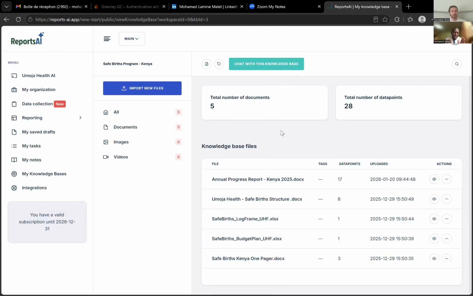The great thing about ReportsAI at this stage is that this is a collaborative platform. So meaning if I have a whole team in Tanzania and a team in Malawi, and they all need to share that kind of knowledge, I can do that. If I need to segregate knowledge to Tanzania and segregate some knowledge to Malawi, I can also do that. I can create workspaces and create different knowledge bases that will be specific to countries, but I can also have some knowledge that is just generic to anybody using the platform. Now, this is the knowledge base that we're going to be leveraging in today's demo.